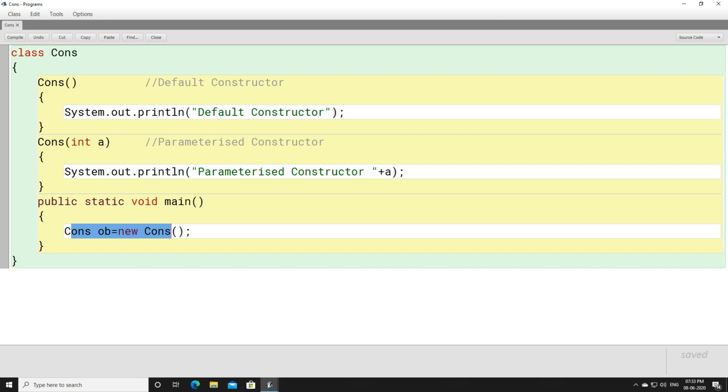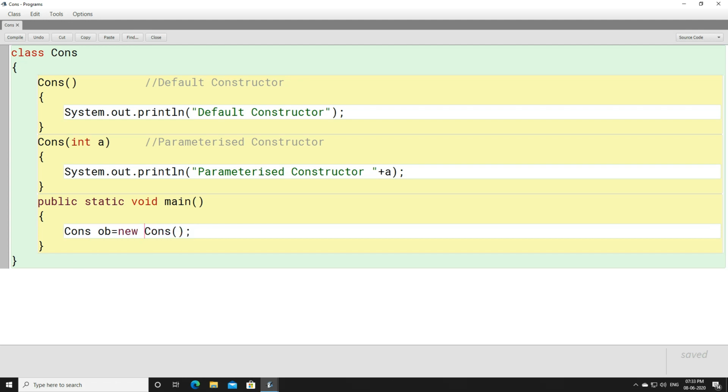Now we have created an object. You must be thinking, sir, when an object is created, a constructor is called automatically. But here we have two constructors. Which constructor will be called, this one or this one? Now have a look here. I have told you, whenever you create an object, if you don't pass any parameter here, it will call a default constructor.